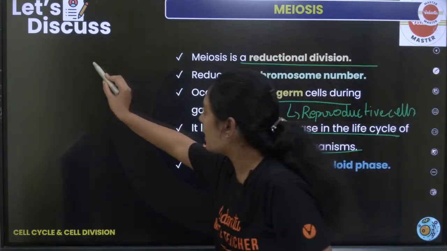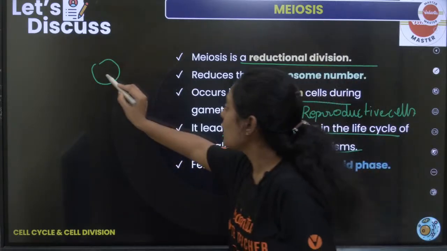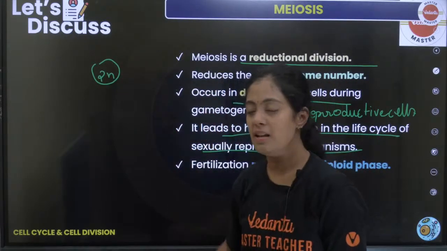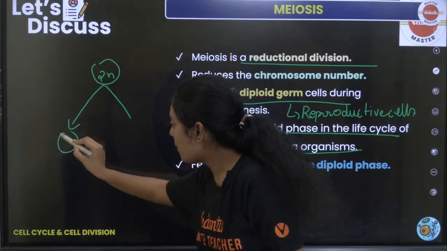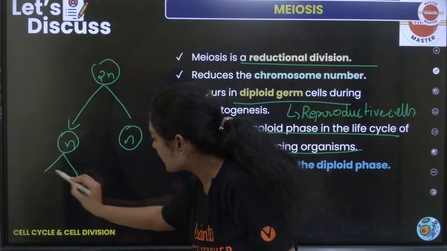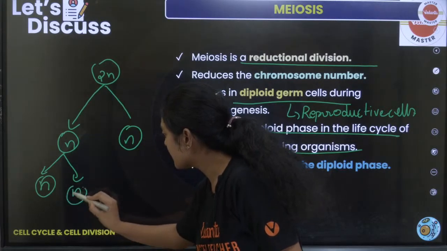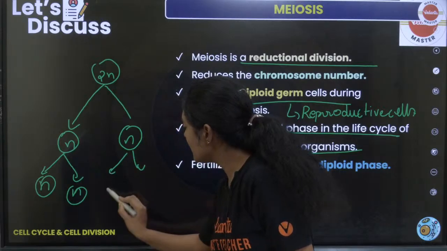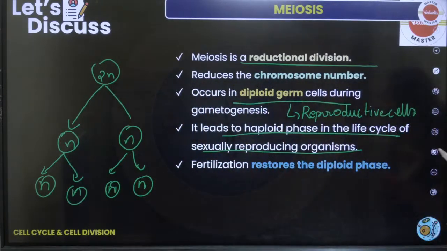So enna nadakuduna, I think all of you would have studied about gametogenesis. Okay, so imagine this is a diploid cell. In the diploid cell first meiosis undergo pannom, appo it produces 2 haploid cells. Now these 2 haploid cells undergo meiosis 2. It is going to produce 4 cells. Okay, so it involves two substages, meiosis 1 and meiosis 2.